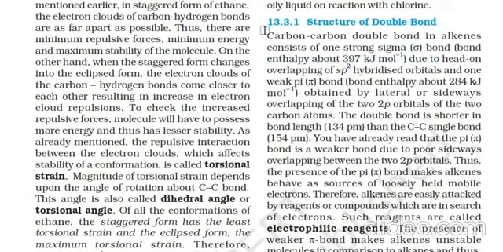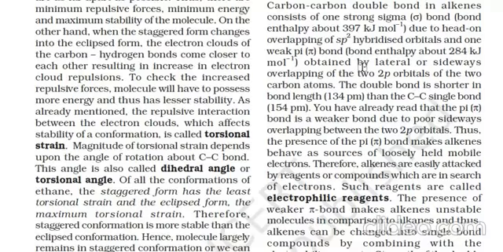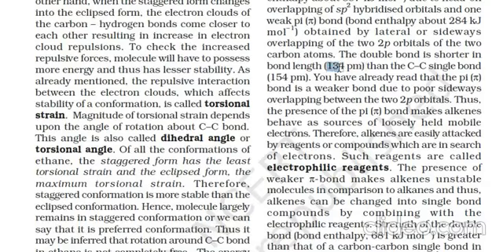Structure of double bond. The carbon-carbon double bond in alkene consists of one strong sigma bond whose bond enthalpy is 397 kilojoule per mole, due to head-on overlapping of sp2 hybridized orbitals, and one weak pi bond obtained by the lateral sideways overlapping of the two p orbitals of the two carbon atoms. The double bond is shorter in bond length, 134 picometers, than the carbon-carbon single bond, 154 picometers.